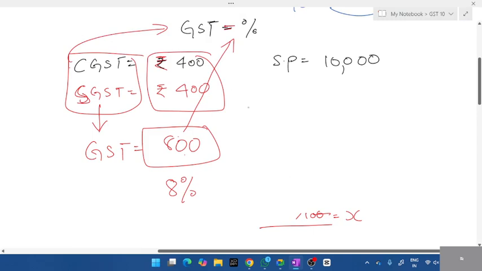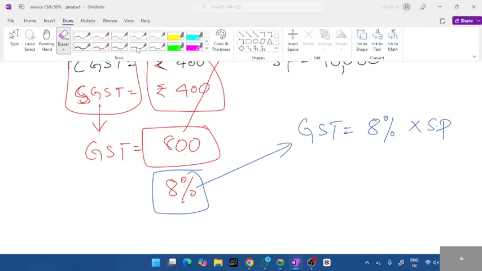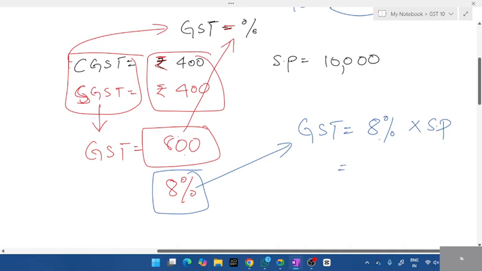Fine. After this, I'll give a break. The data will continue. 8%. Now let us cross check. 8% is given. How do you calculate when GST is 8%? When percentage is given, how do you calculate, students? In place of X%, I should write 8% multiplied by, what is the formula? Selling price. The same formula.